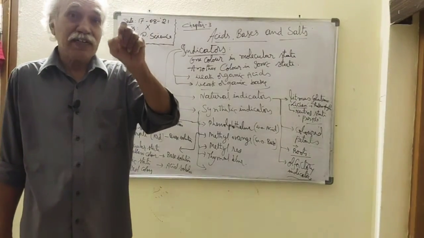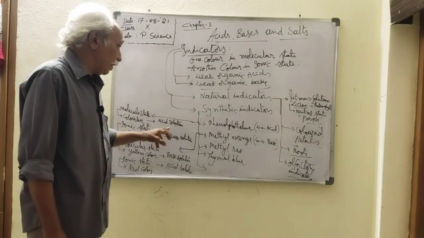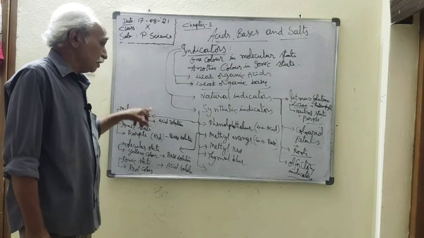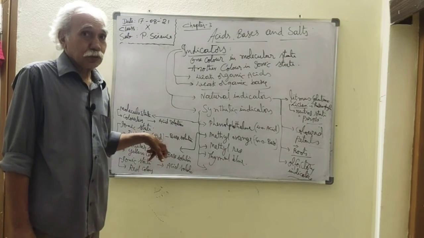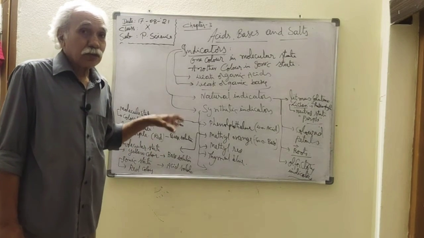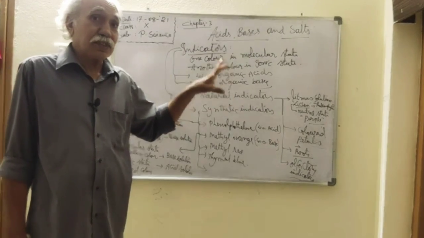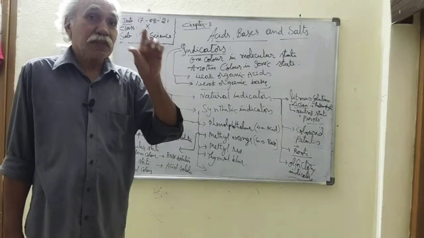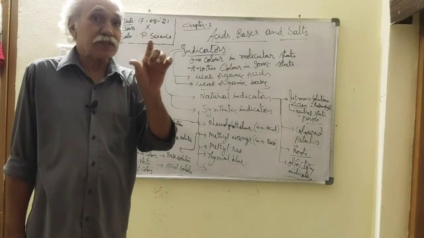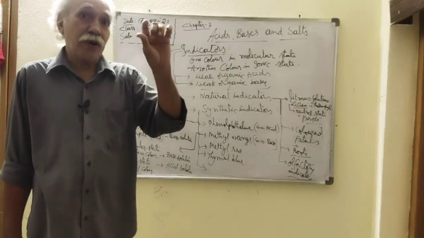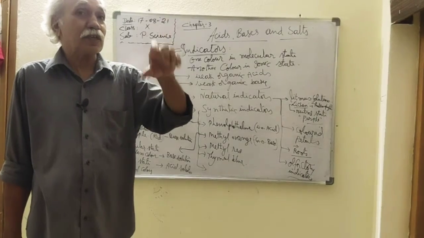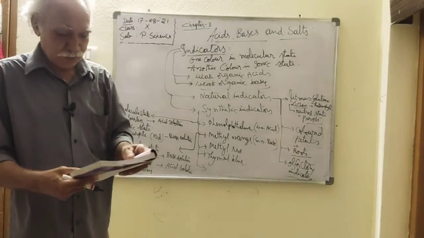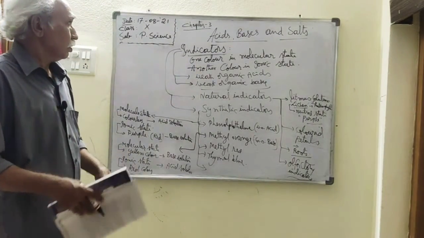So that end point can be identified by using these indicators. So these indicators not only identify the acidic and basic natures, but are also used to identify the end point of the neutralization, meaning the point at which both acid and base lose their properties.